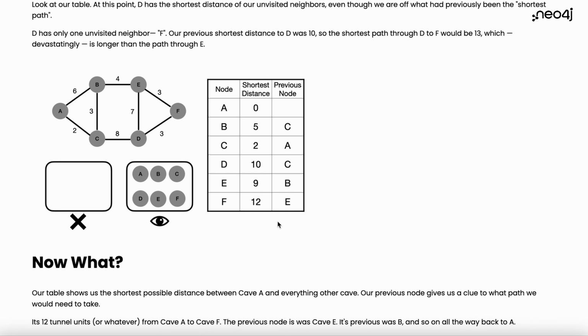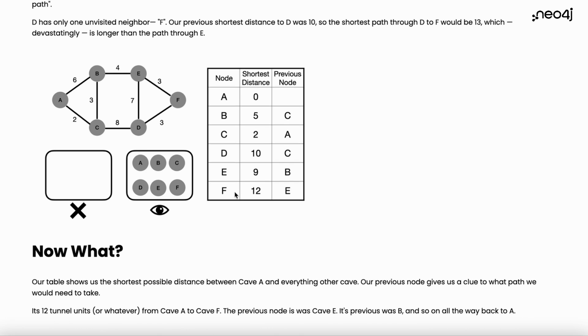The one we're interested in is F, and you can kind of walk backwards. You go F to E, E to B, B to C, C to A, and that's your path. So we're going to take a look at this in a notebook.